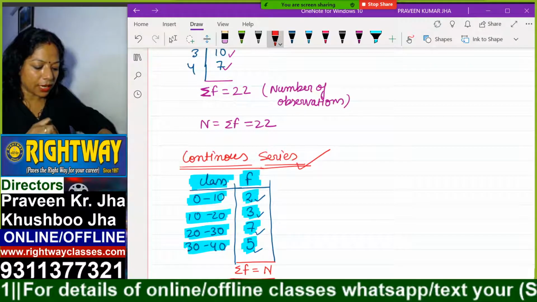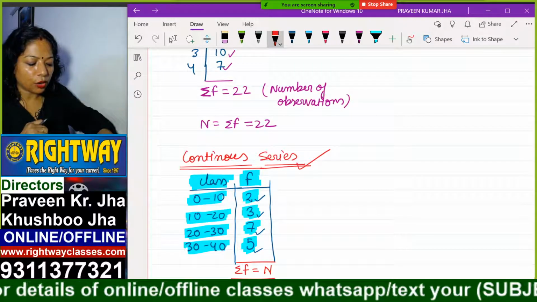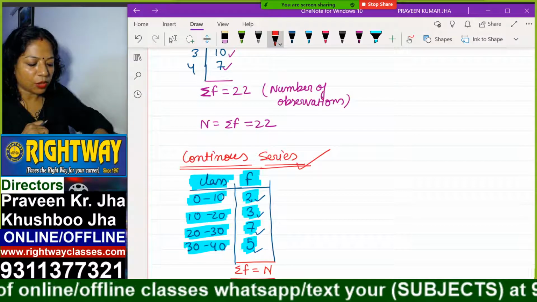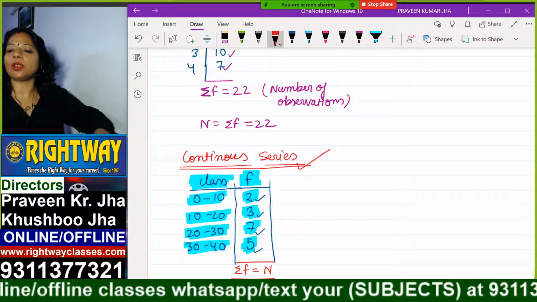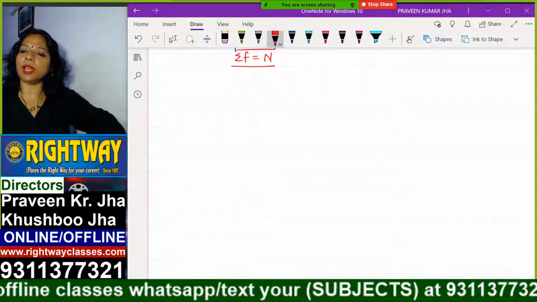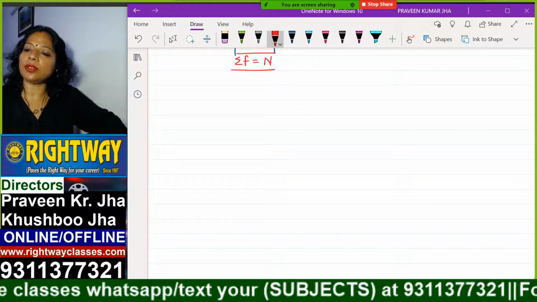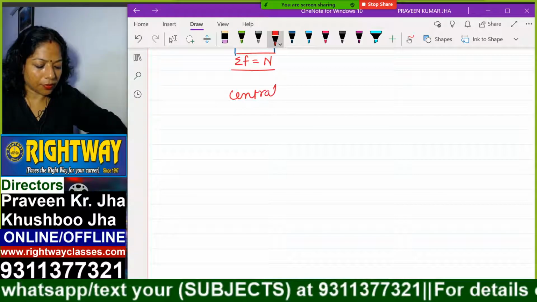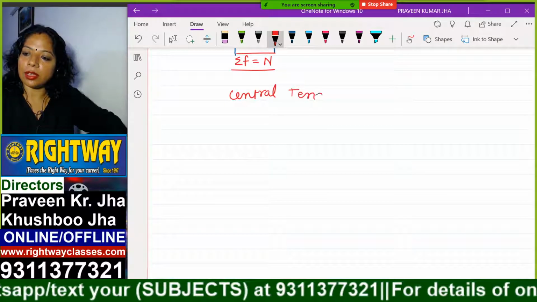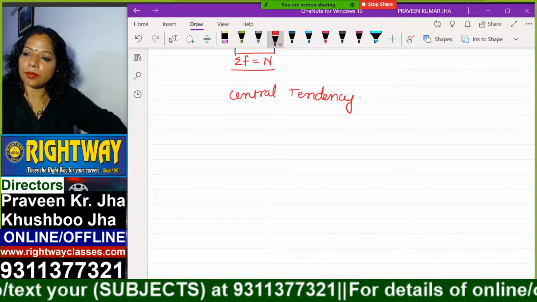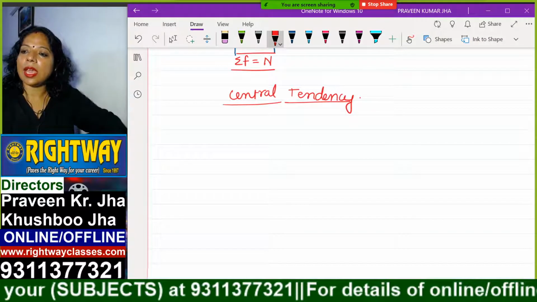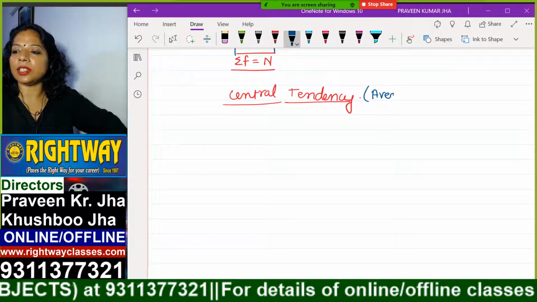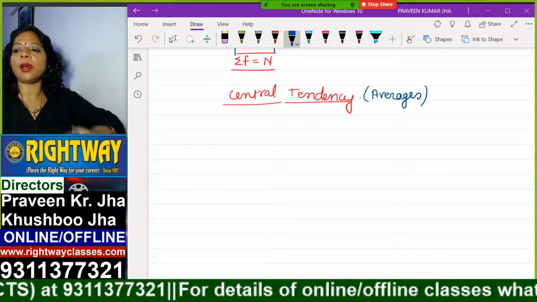So we have done discrete and continuous. Next is sample and population, measures of central tendency. Sample and population we will do later on. First we should start central tendency. In central tendency we have to read about averages. What we have to read about? Averages.